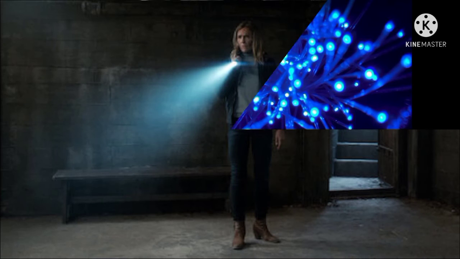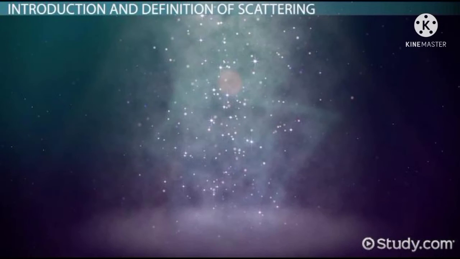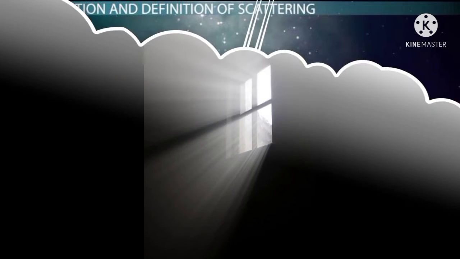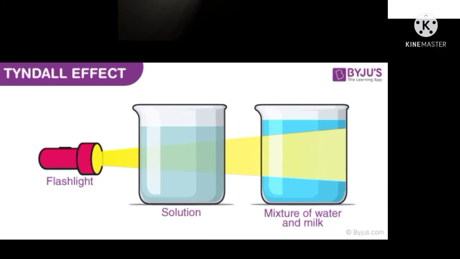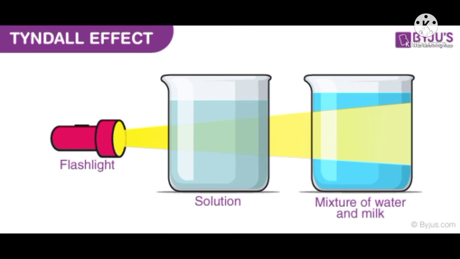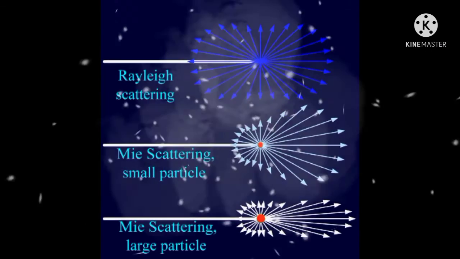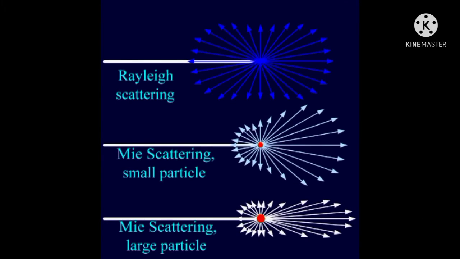If the diameter of the scatterer is equal to or larger than the wavelength of the light, then the scattering is called Mie scattering. It is produced by the lower level of clouds. Just see the picture. This is also scattering. When colloidal particles scatter the light, that is called Tyndall scattering.